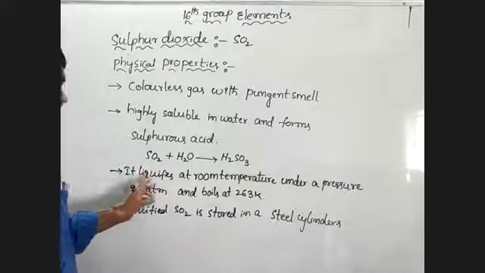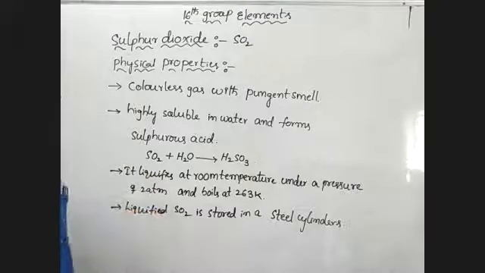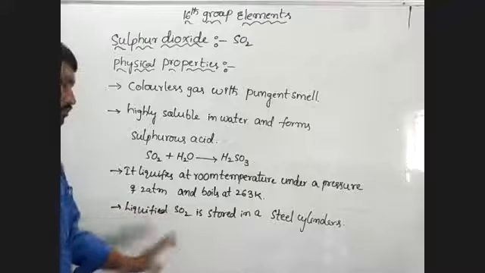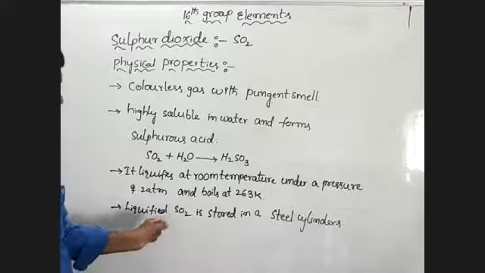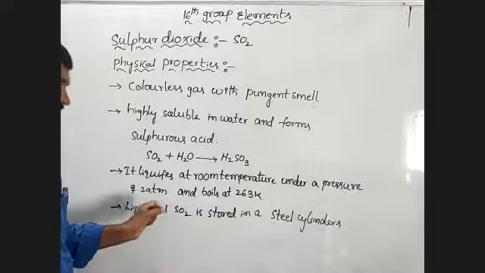It liquefies at room temperature and a pressure of 2 atmospheres and boils at 263 Kelvin. Liquefied SO2 is stored in a steel cylinder.